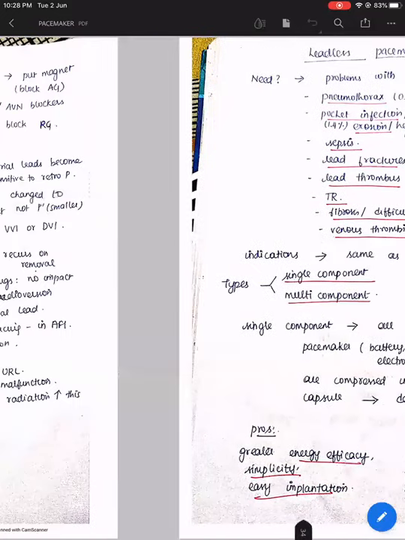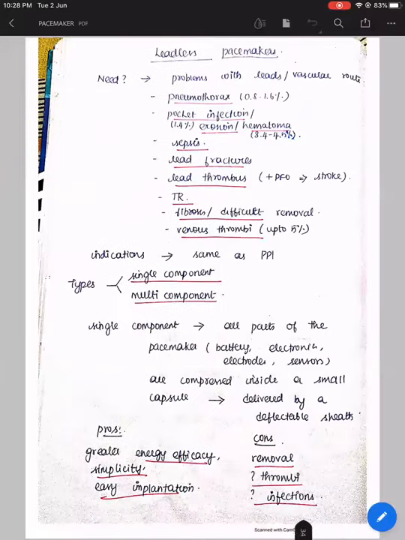Actually, there is some more topic. There is something called pacemaker syndrome, but I was on duty today. I was not able to read or prepare for it. Maybe during my next topic or something, I will add it. So the next topic will be leadless pacemakers.